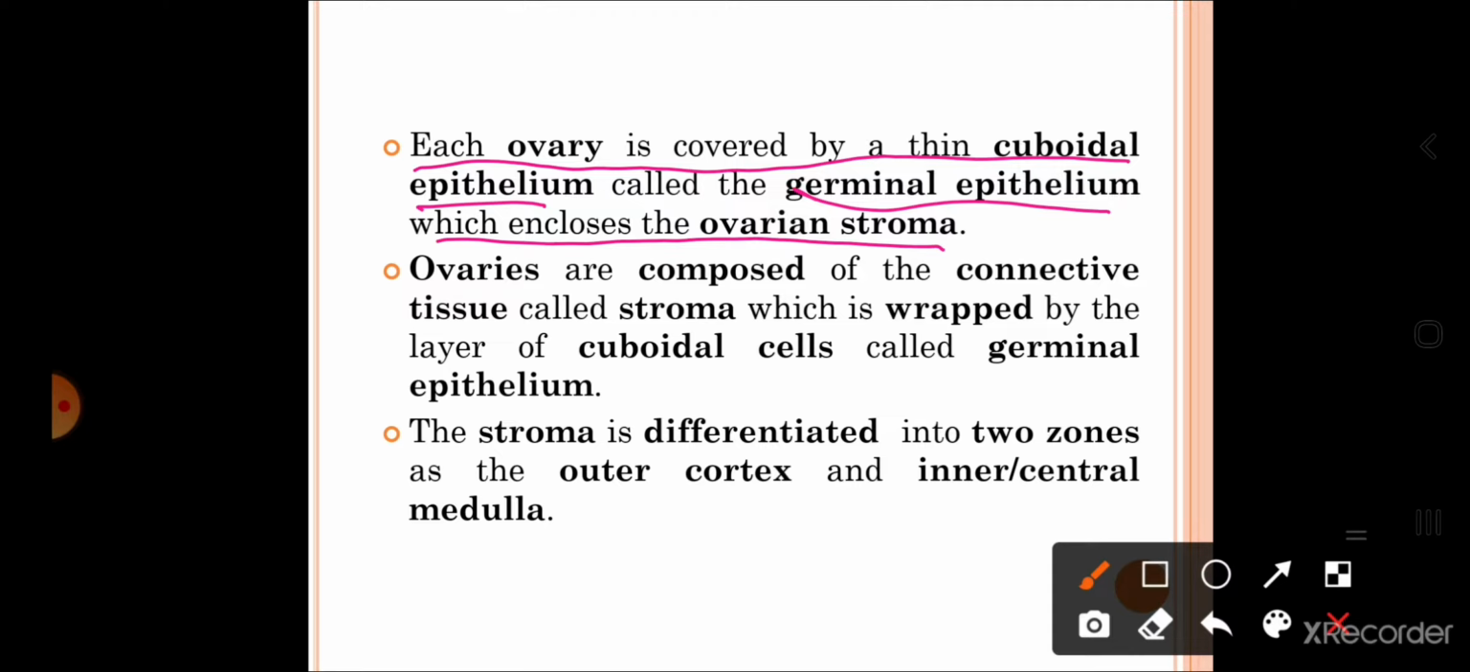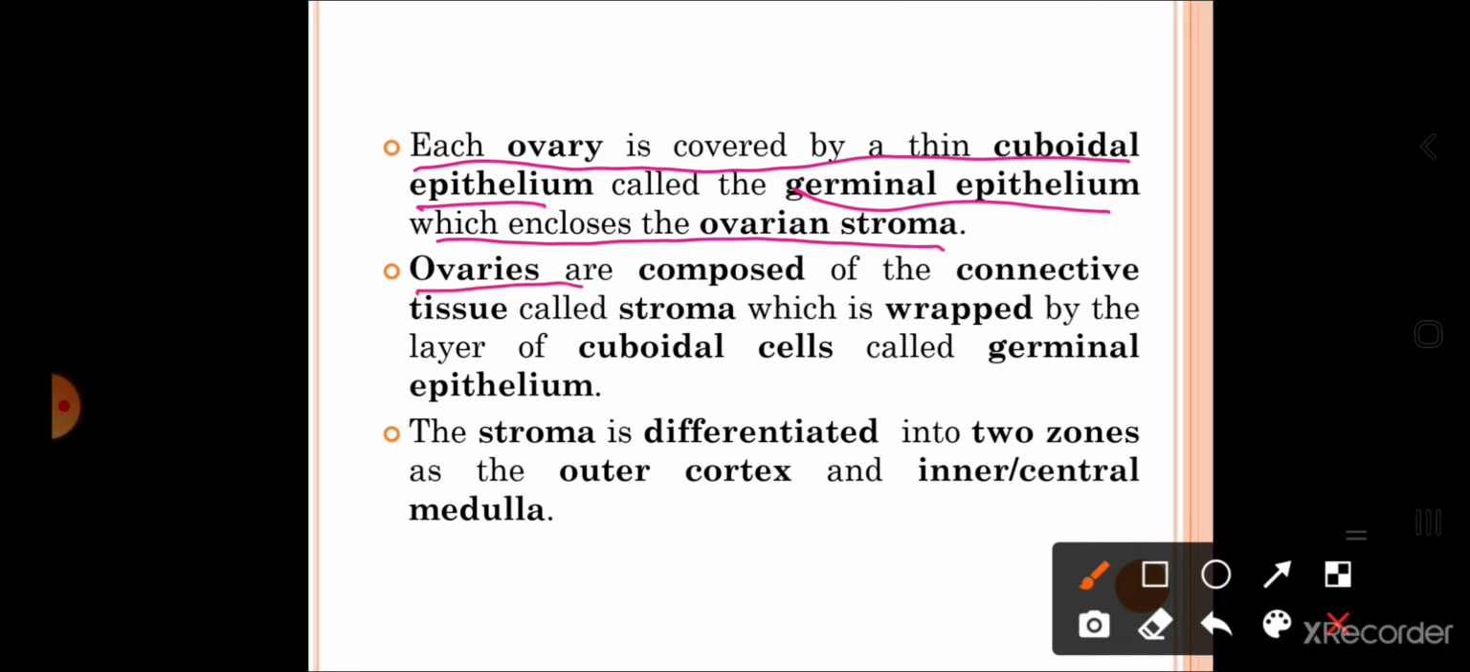So now students, the structure and composition of ovary. The ovary is surrounded by a thin layer of germinal epithelium. Now this germinal epithelium is nothing but a layer of cuboidal epithelium. And inner to that is the ovarian stroma. So basically the ovarian stroma is covered by a layer of the germinal epithelium, and this germinal epithelium is nothing but the layer of the cuboidal epithelium.